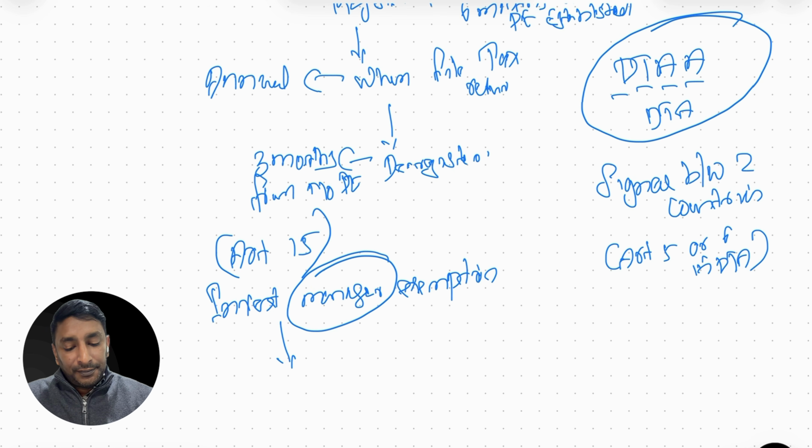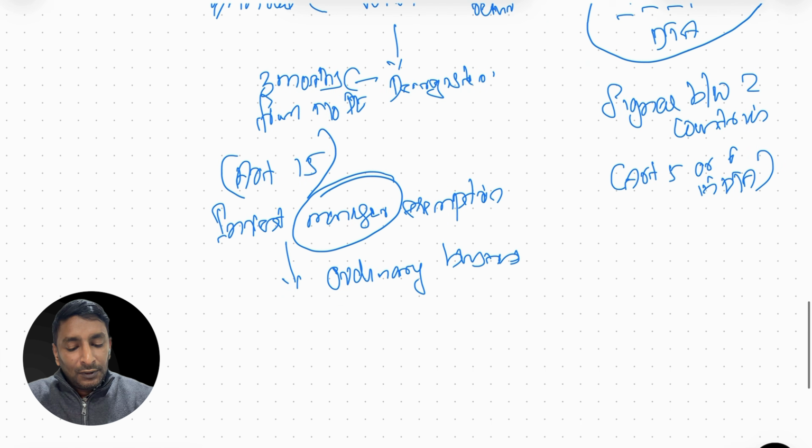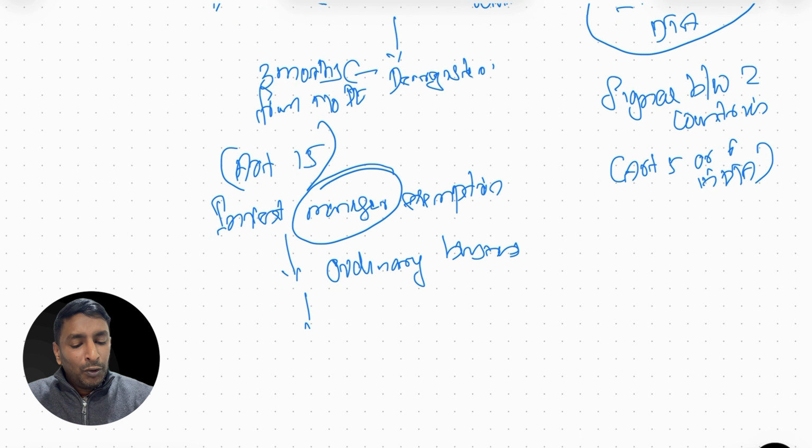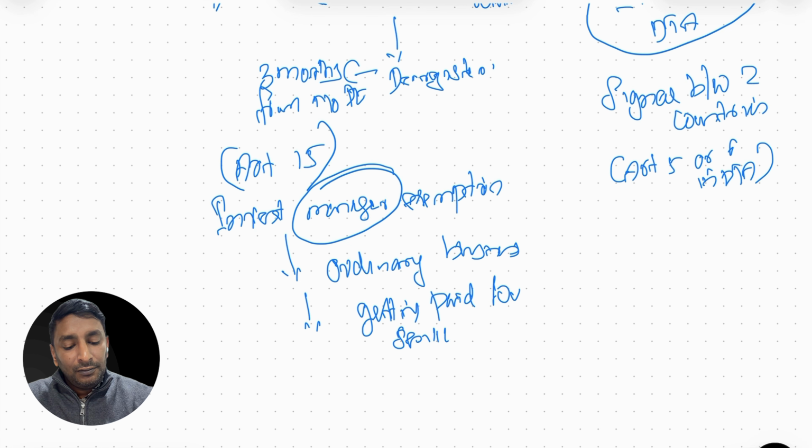It's a third party, and for the investment manager or investment management company, it is their ordinary business that they are doing this for others also, investment management. Also, the investment manager is getting paid for the service, because they are managing the portfolio, at market value.